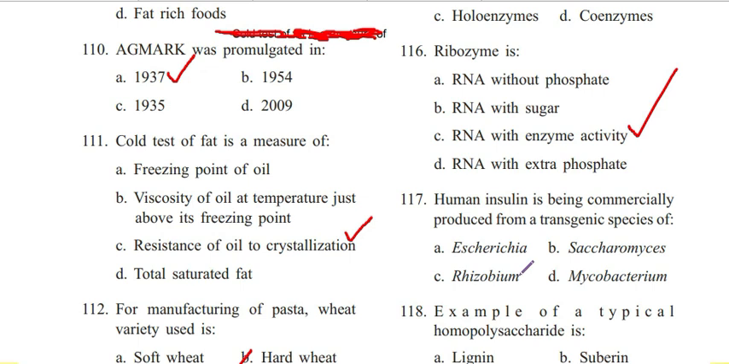Next question, 117. Human insulin is being commercially produced from a transgenic species of Escherichia, Saccharomyces, Rhizobium, Mycobacterium. Answer is A. Escherichia. Next question, 118. Example of a typical homopolysaccharide is lignin, suberin, insulin, starch. Answer is starch. D.